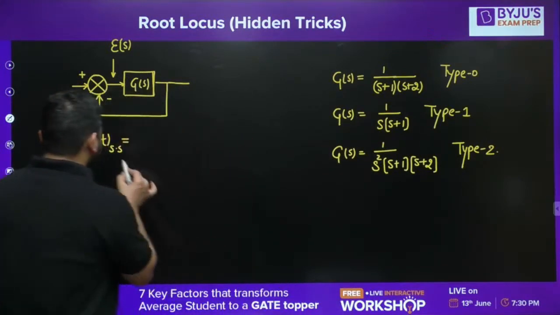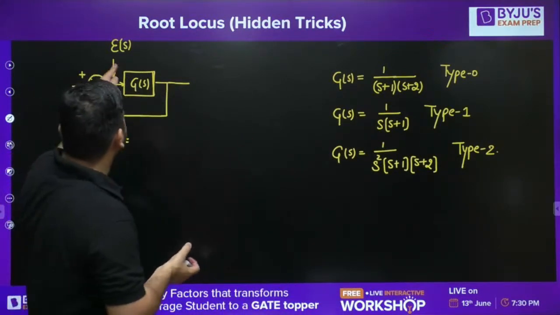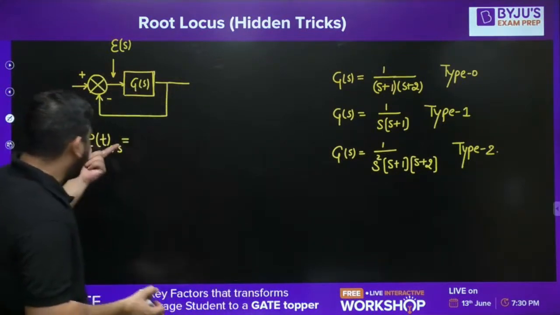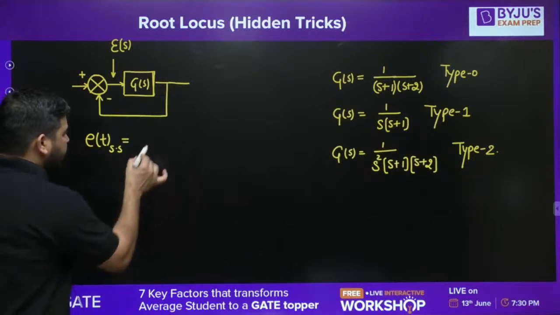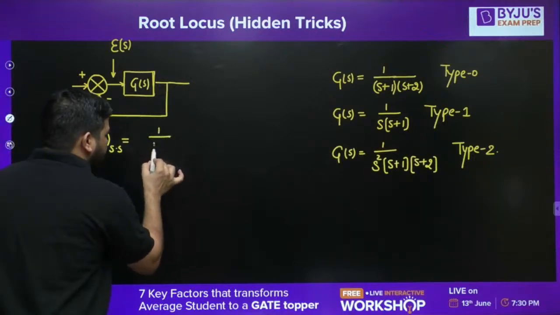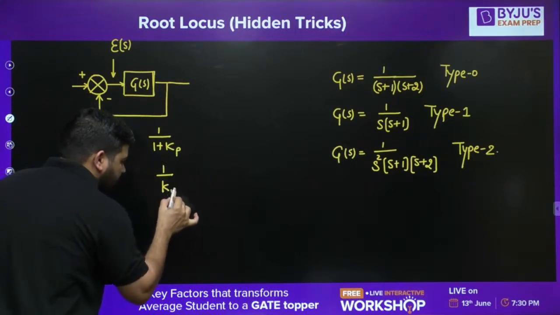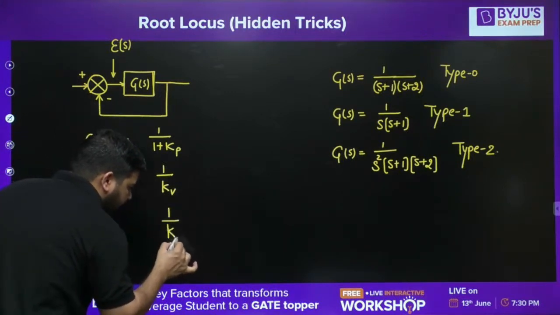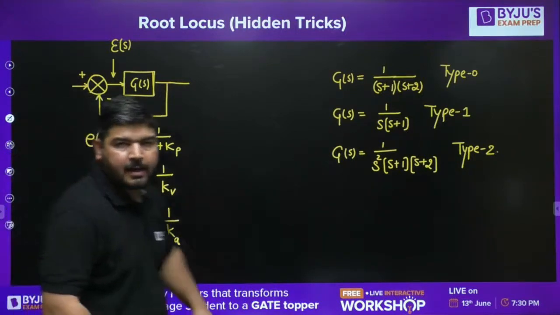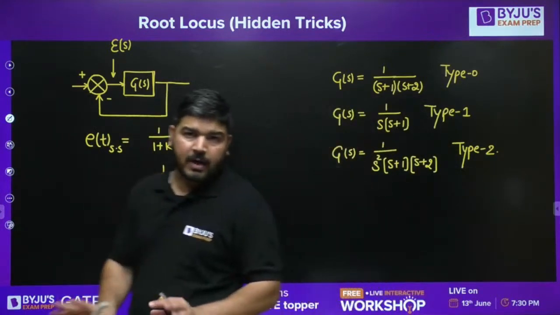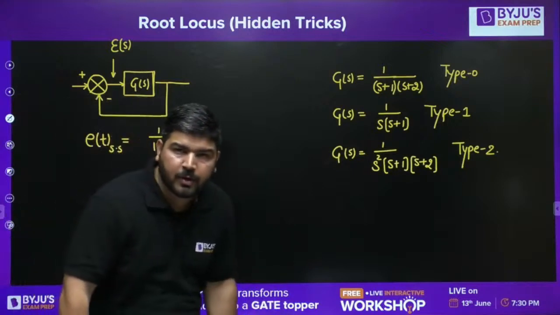Now the steady state error, e_ss, the steady state value of the error that is going into the controller, can be calculated via different methods: 1 over 1 plus Kp, or 1 over Kv, or 1 over Ka. These are the formulas for steady state error. I don't want to go into the depth of how to calculate these formulas.